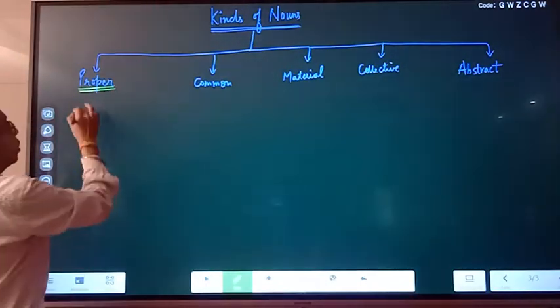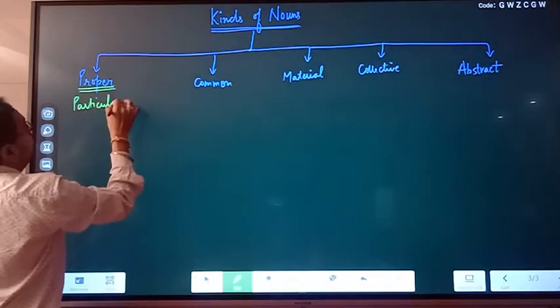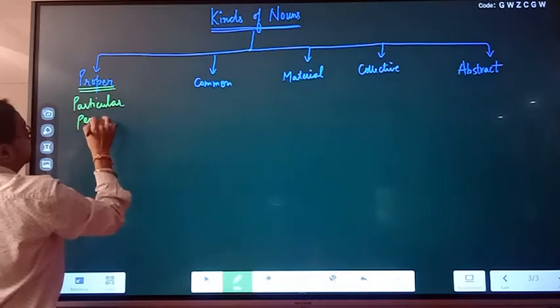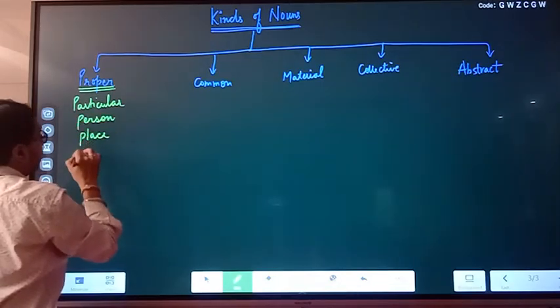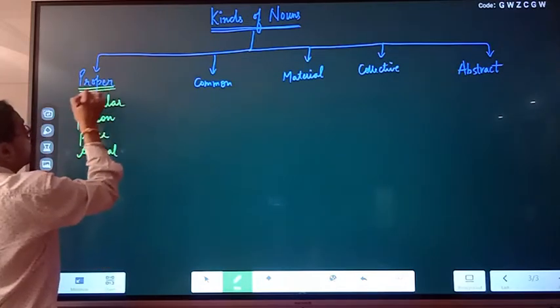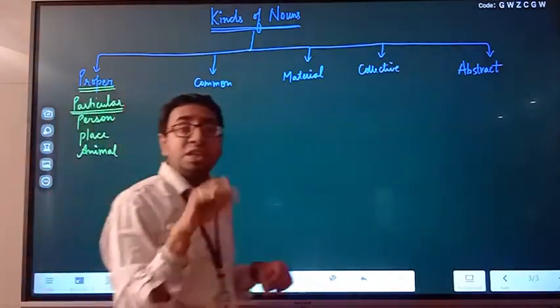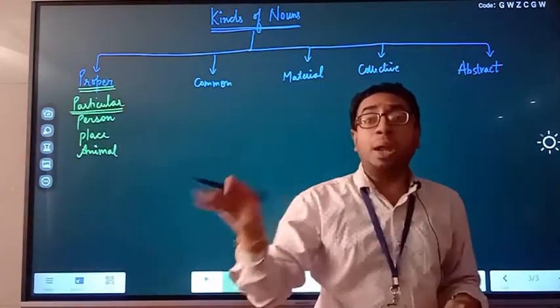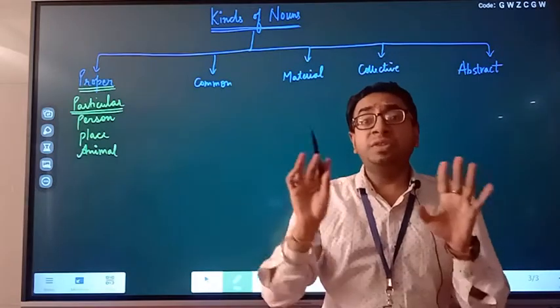Proper means I'm talking about a particular person, place or animal, then we consider it as proper. Proper means particular. I'll be giving a name. Ishant is a good boy. I'm talking about a particular boy, that's Ishant. Purav studies well.